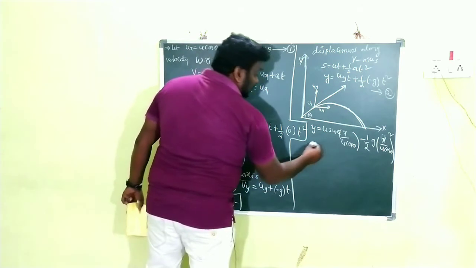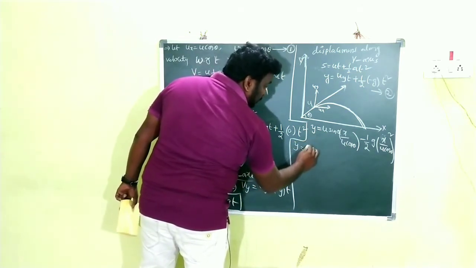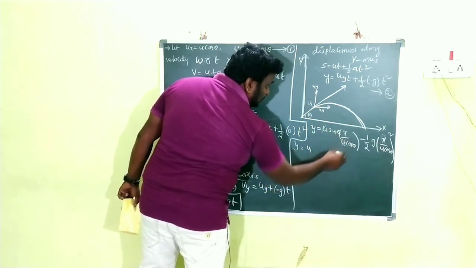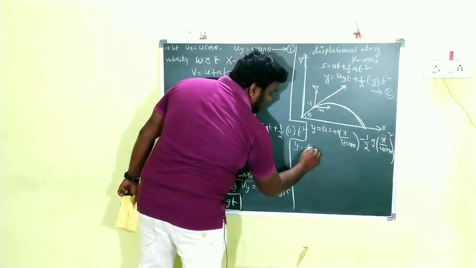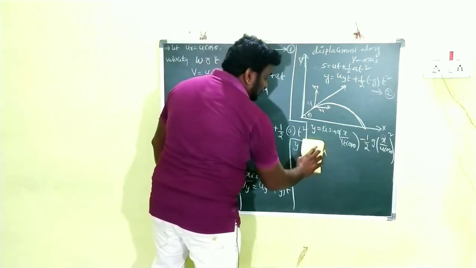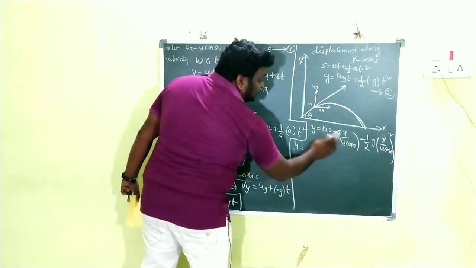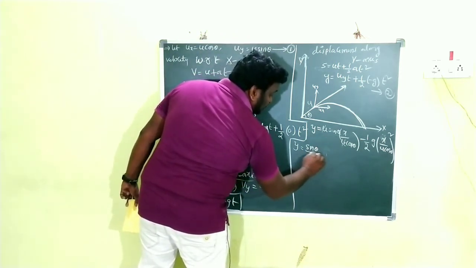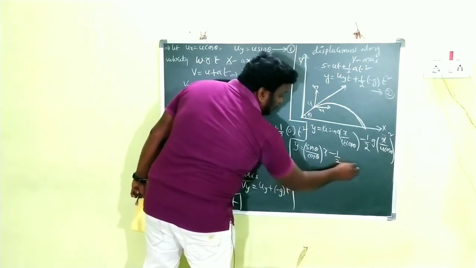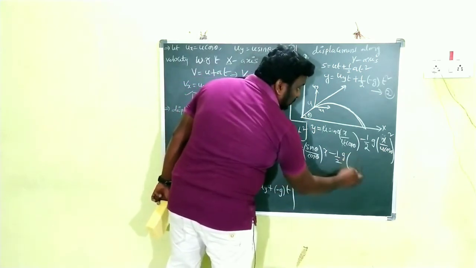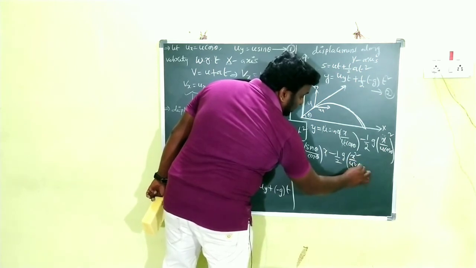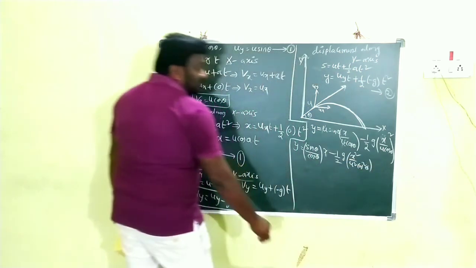Then we are going to write like this: u into, here I am going to write sin theta by cos theta, and u cancels. Sin theta by cos theta means what? Tan theta. Tan theta into x. Or simply, here I am going to write one more step: sin theta by cos theta into x minus half into g into (x by u cos theta) whole square, which means x square by u square cos square theta. Clear?